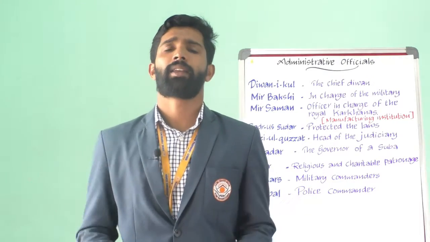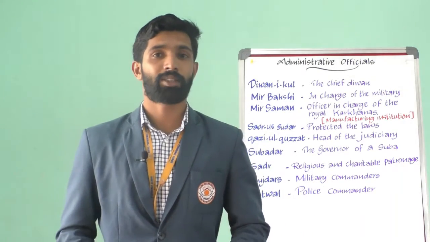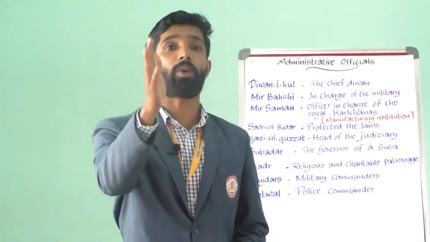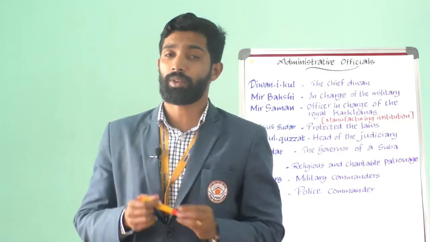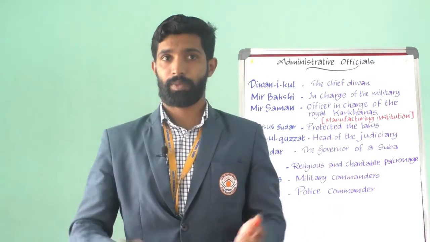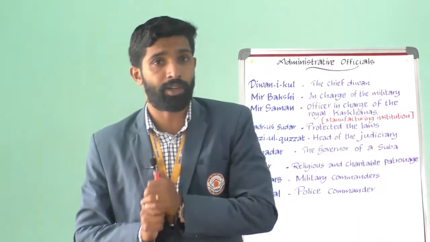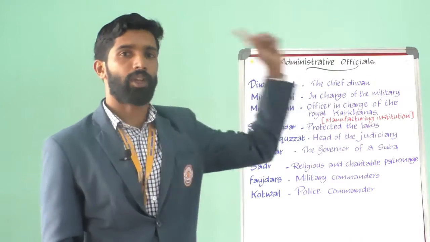His primary duty was to supervise the imperial treasury and to check all accounts. The entire revenue collection and expenditure machinery of the empire was under his charge.